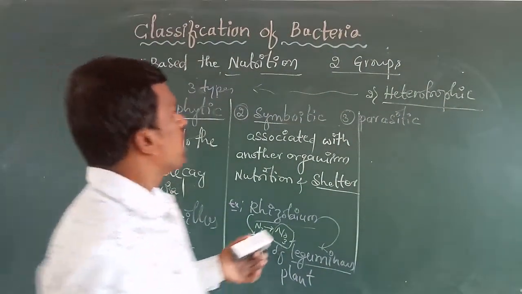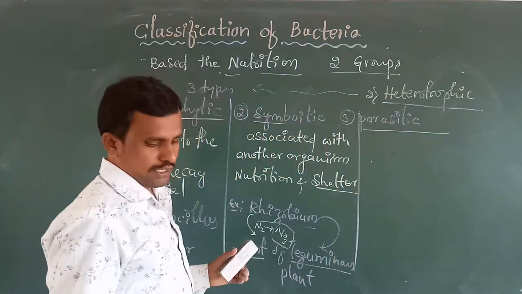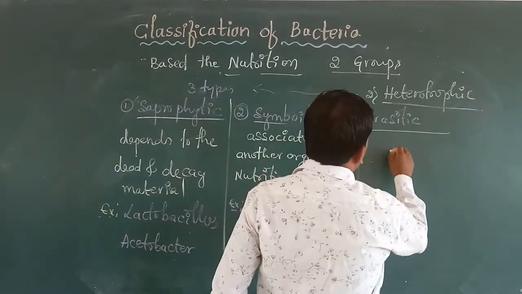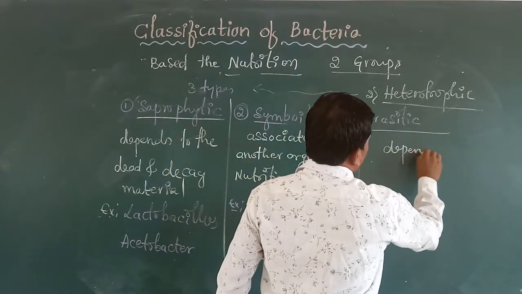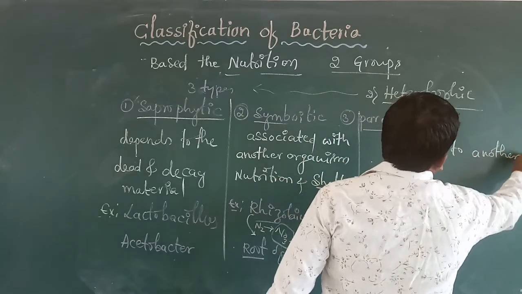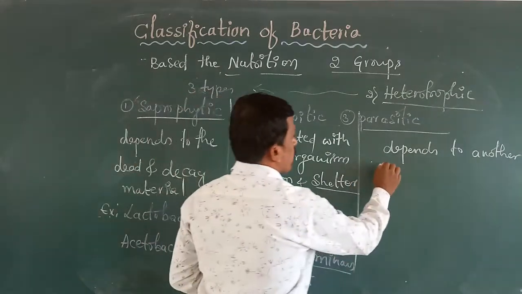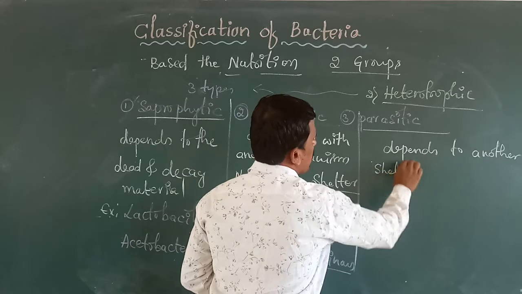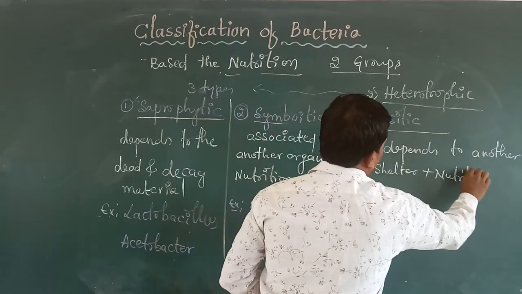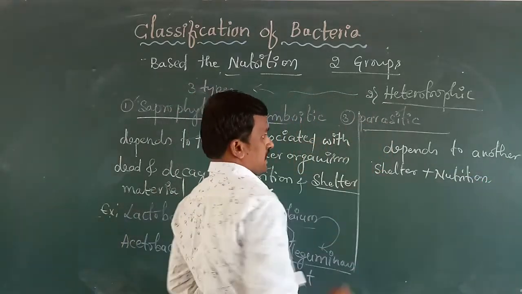Next, parasitic bacteria: the bacteria which depend on another organism for both shelter and nutrition. Shelter and nutrition both are depended on, but it is a parasite.